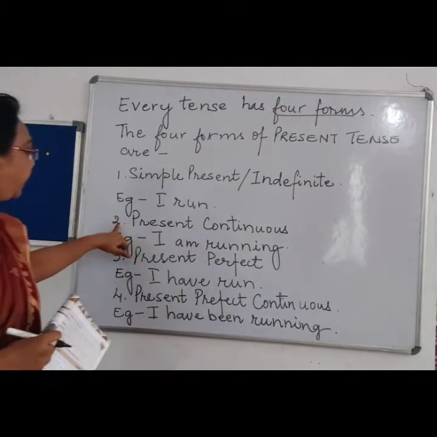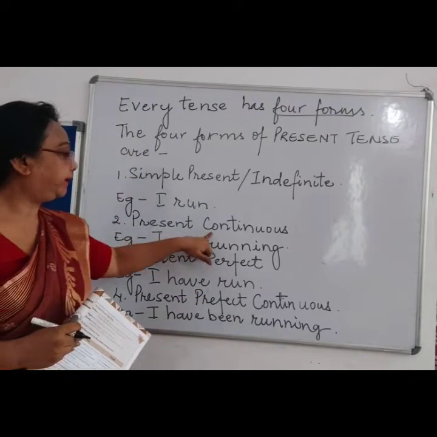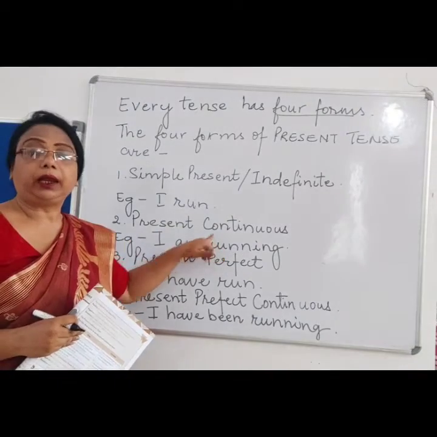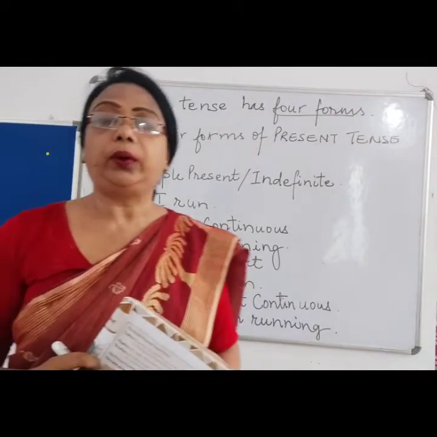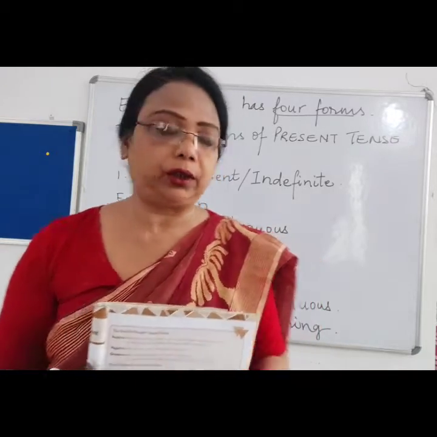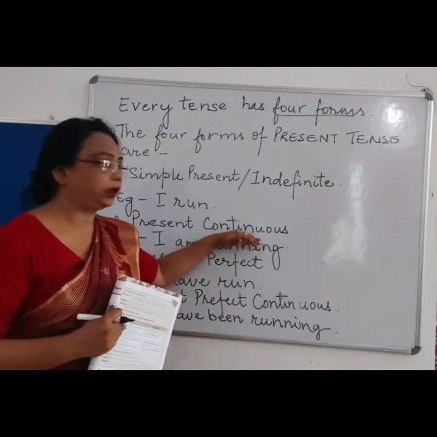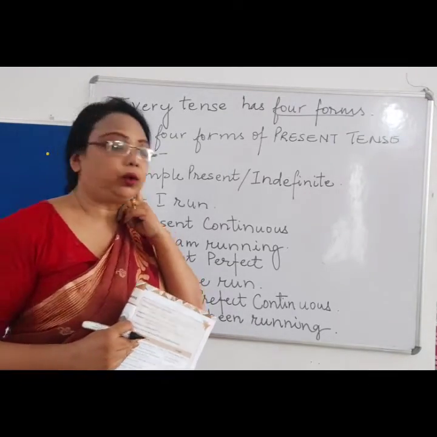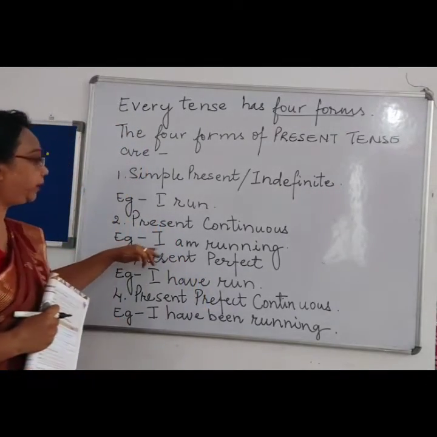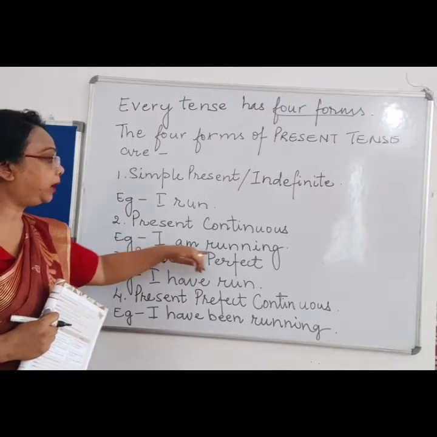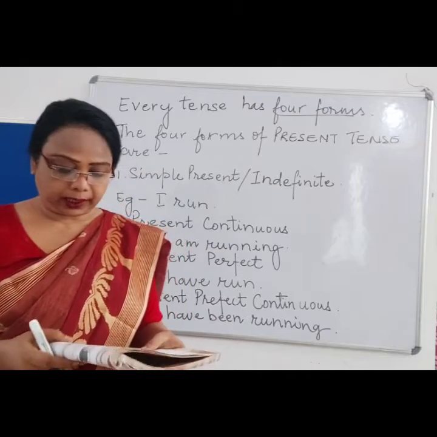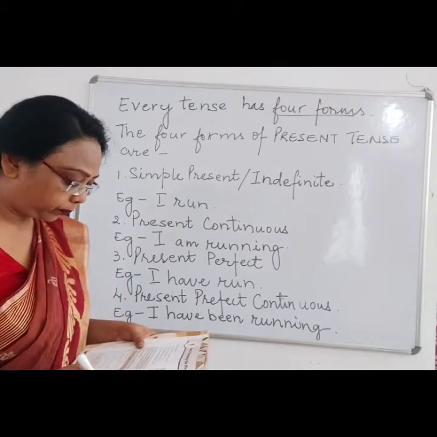Right. Second is present continuous. In the continuous tense, we have to add ing. Wherever the word continuous is written, it means we have to add ing to the verb. Let us see the example over here. I am running. Right? Continuous tense is showing that I am running.